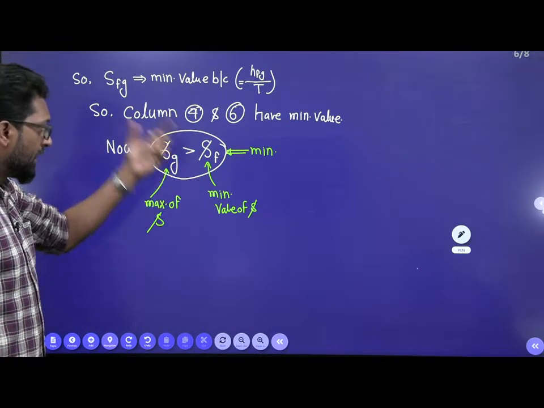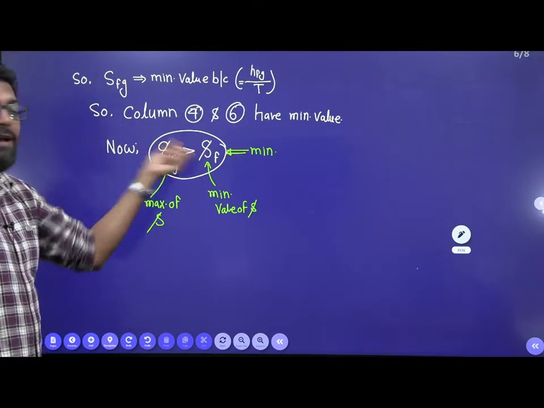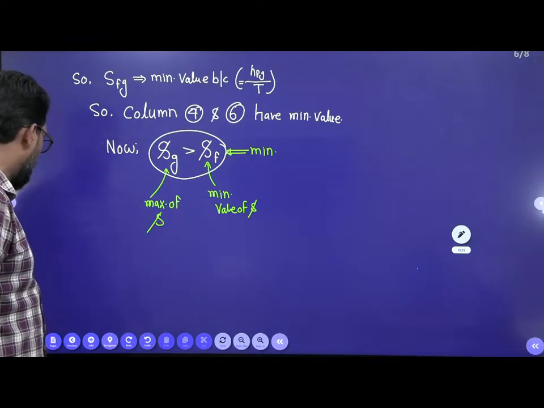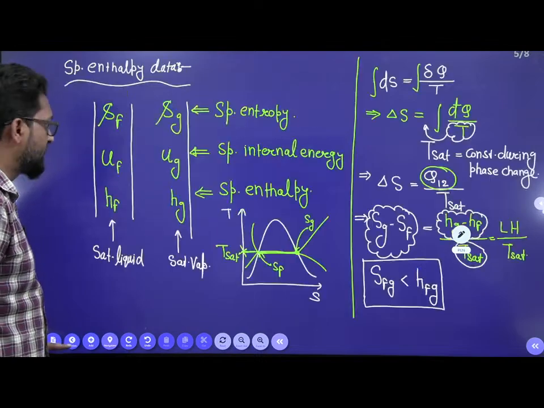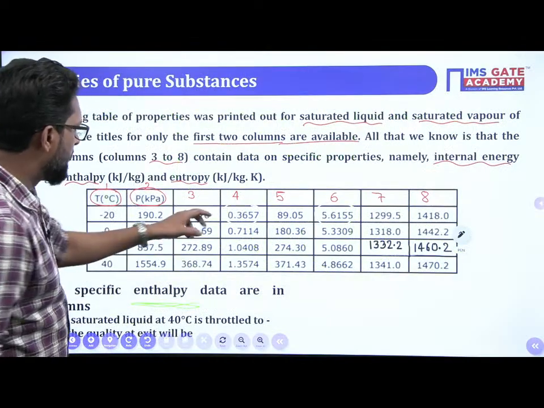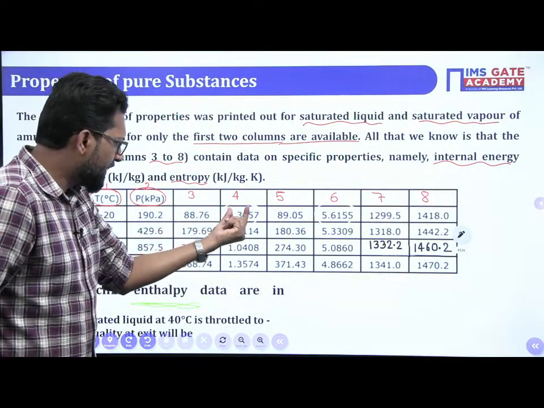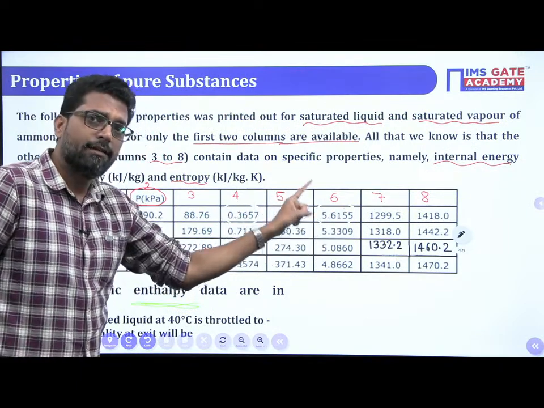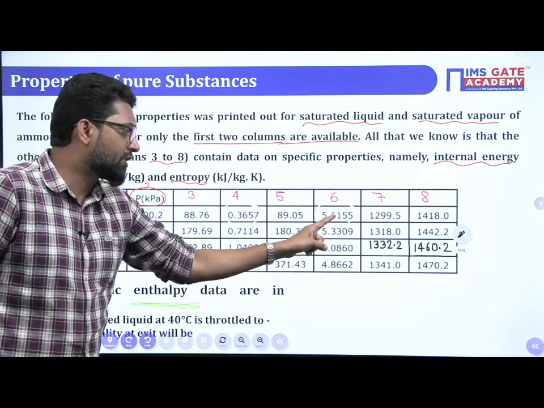Now among the minimum ones, Sg is maximum as compared to Sf. So in this entropy, Sg is maximum as compared to Sf.